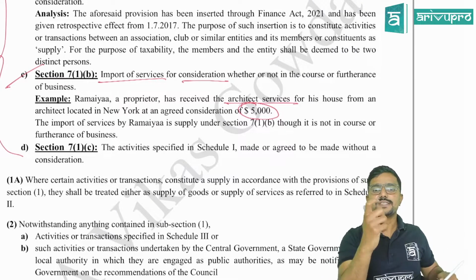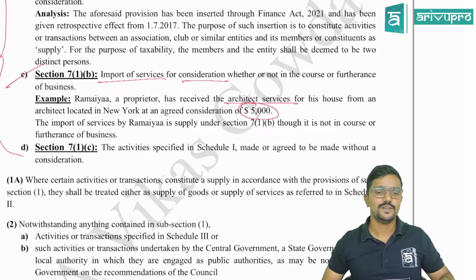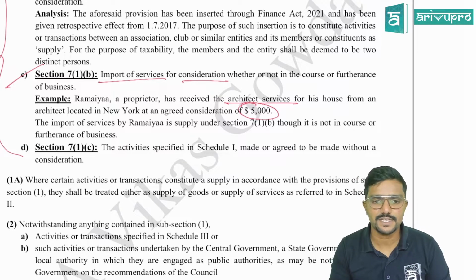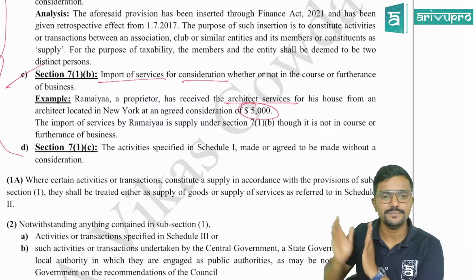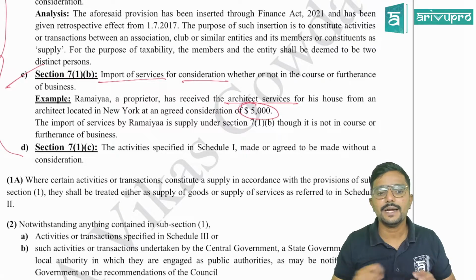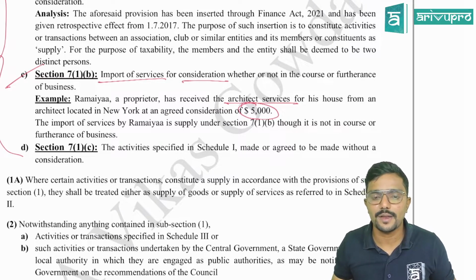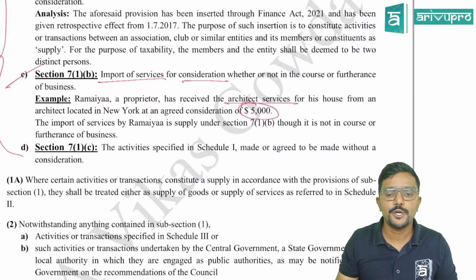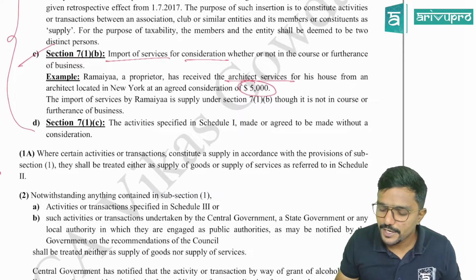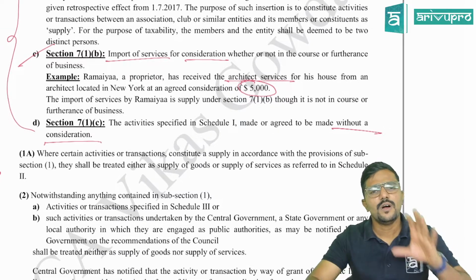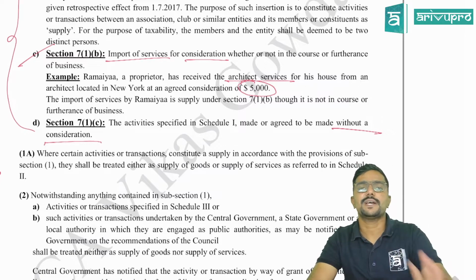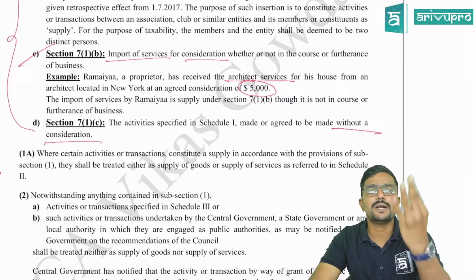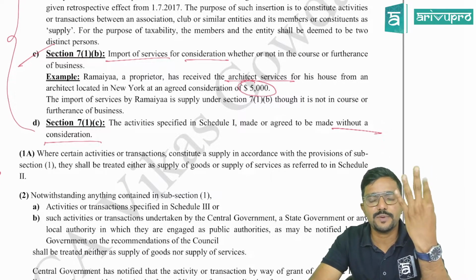So 7(1)(c), consideration. What are they trying to tell here? We will see. They are giving a connection to Schedule 1. The activities specified in Schedule 1 made or agreed to be made without a consideration. I told you all transactions should be for a consideration, then only it will be a supply. But there are 4 exceptions to it as per Schedule 1.